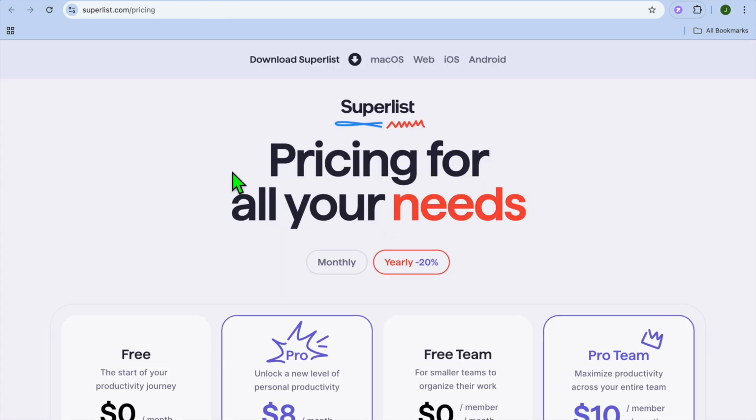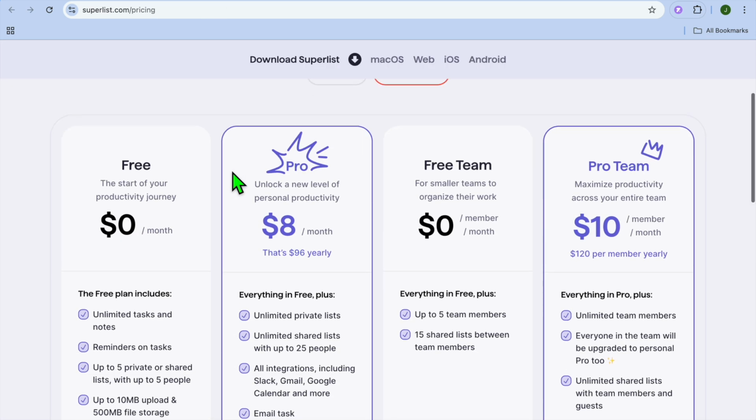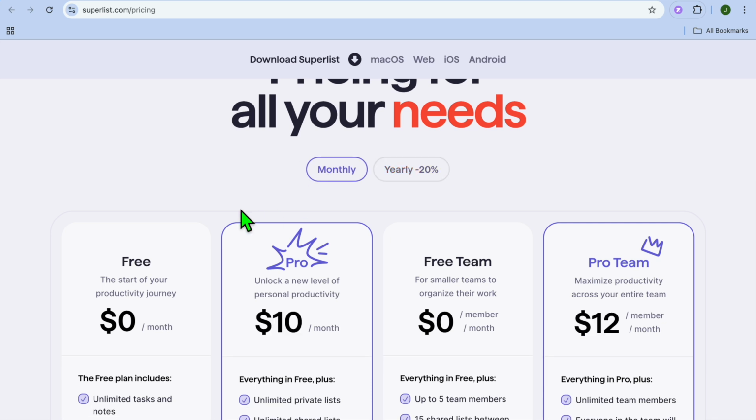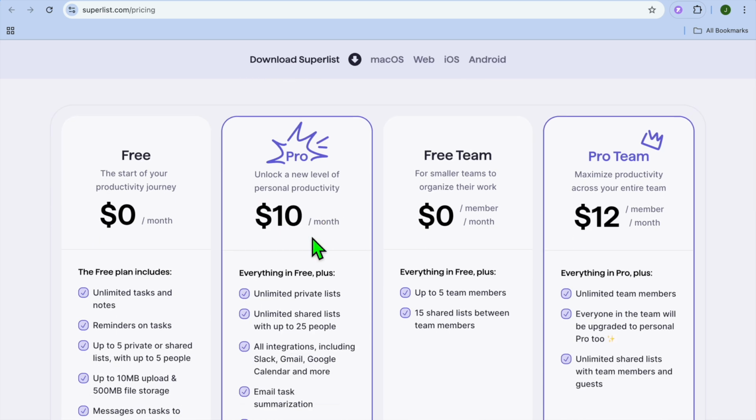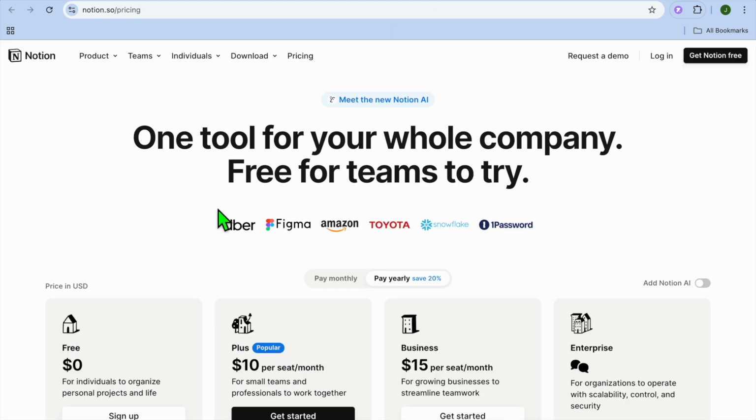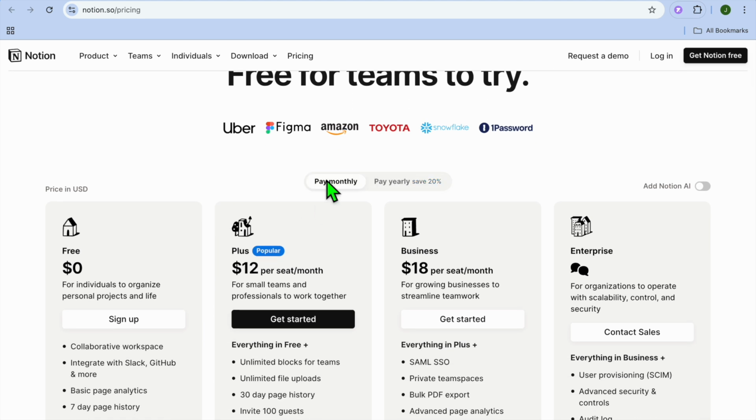Now, what are the price differences? For example, with Superlist, you can get started for completely free, and on their monthly plan, you will be paying $10 per month for the Pro plan, and it goes up to $12 per month per team member. And on the other hand, with Notion, you can also get started for completely free, and on their monthly plan, you'll be paying $12 per month, and it goes up to $18 per month.